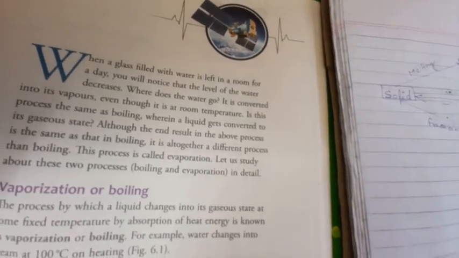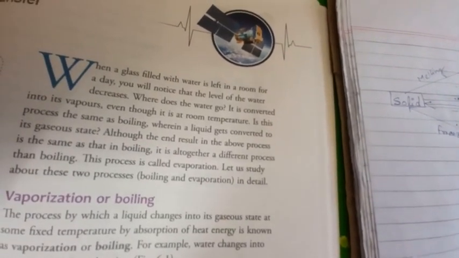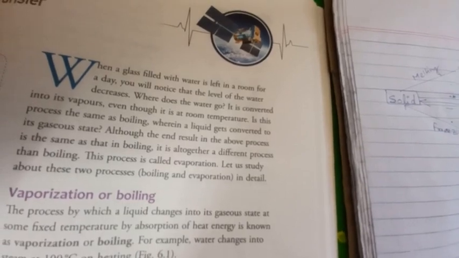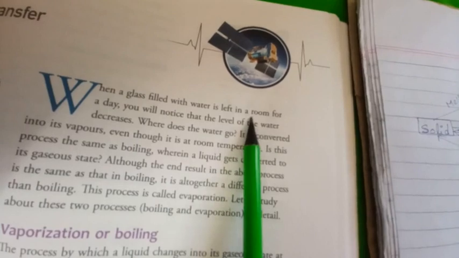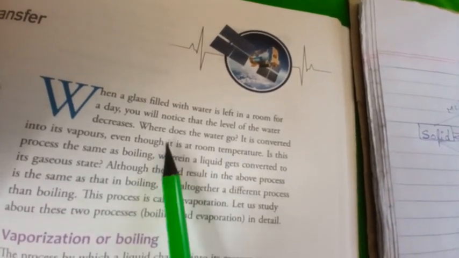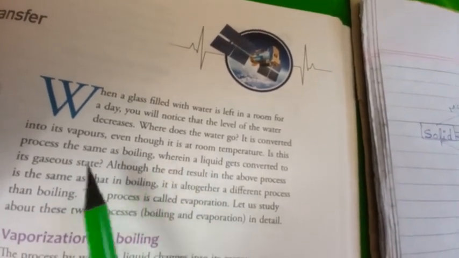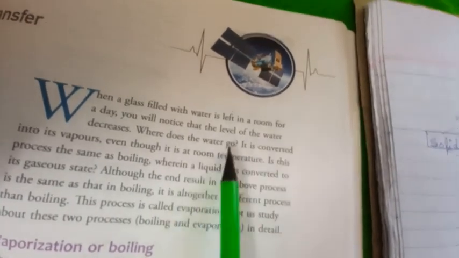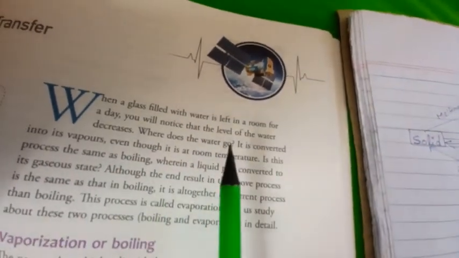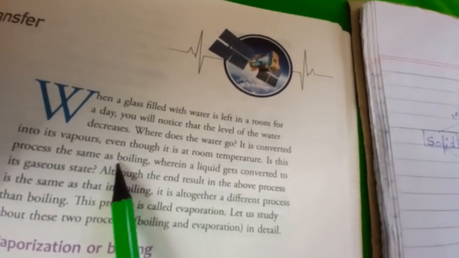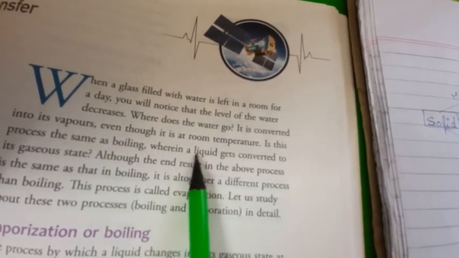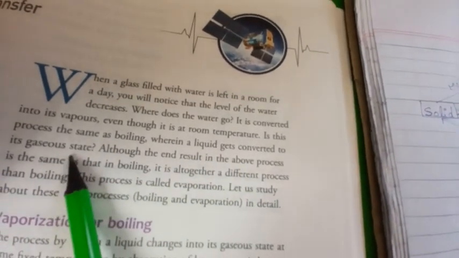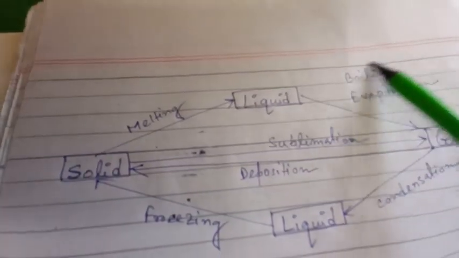Even though it is at room temperature, the process is the same as boiling, wherein the liquid gets converted to its gaseous state.